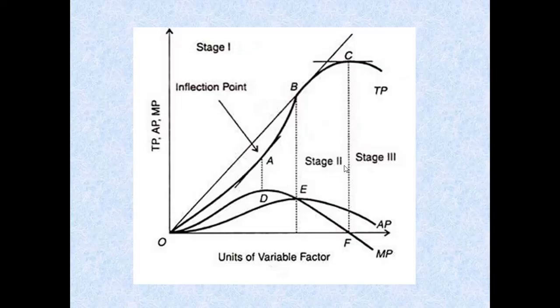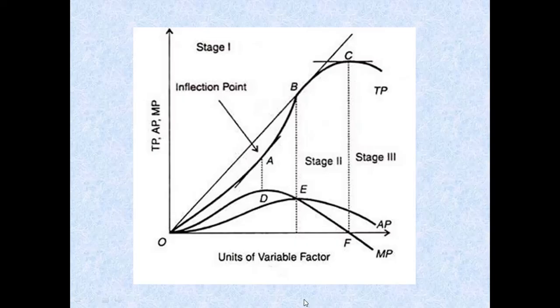And you can see out here for MP, it increases, it reaches the maximum point out here. Okay. And it starts to fall. Okay. So remember that when MP reaches the maximum point, that is actually the point of your inflection. So after that point, TP will start to increase at a decreasing rate, but MP will start to fall. Okay. So that's the point of inflection.